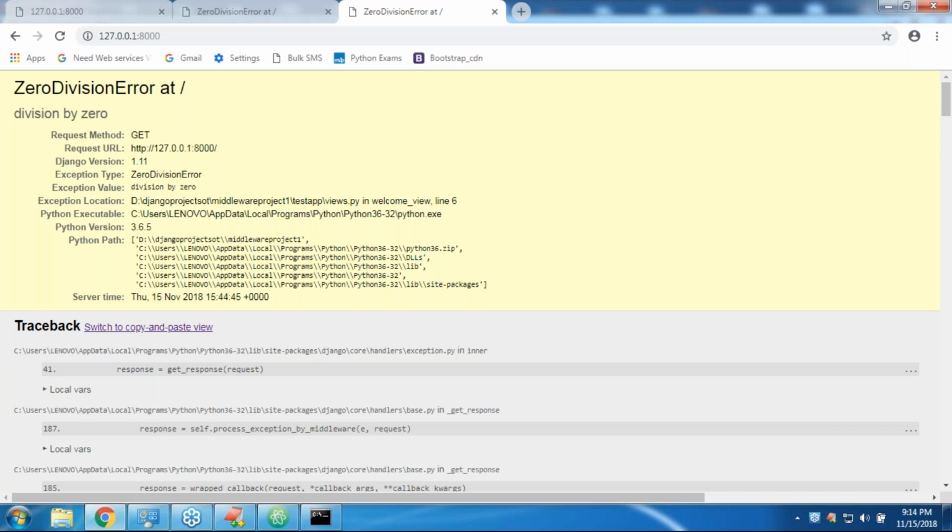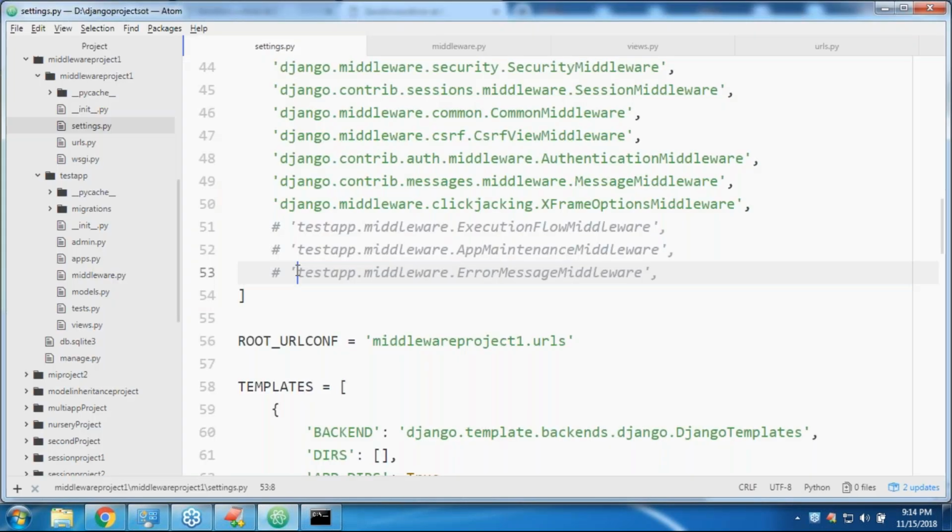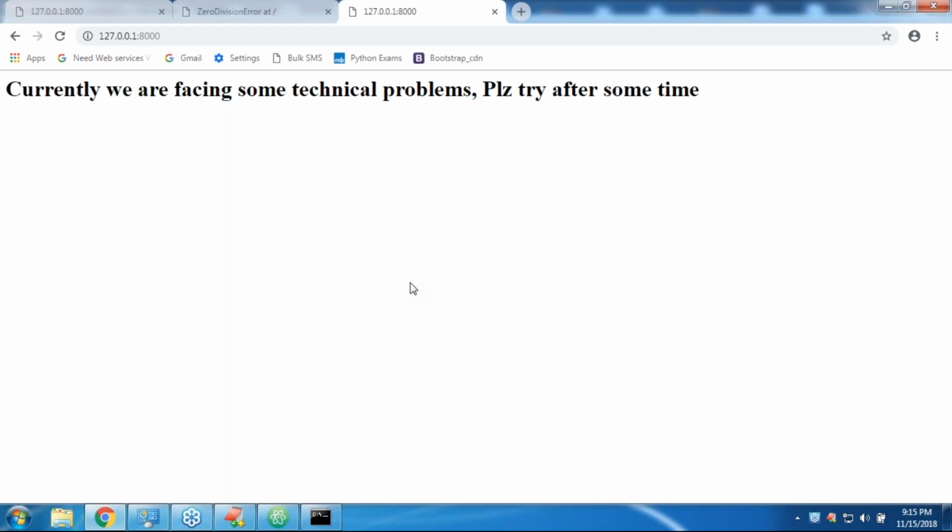Wow, beautiful. Currently we are facing some technical problems. Please try after some time. Currently we are facing some technical problems. Please try after some time. Any doubt?